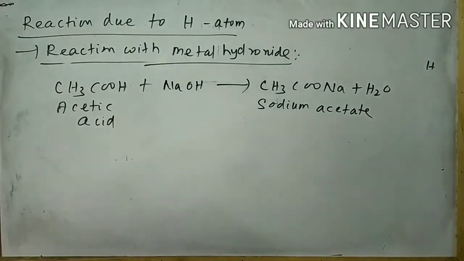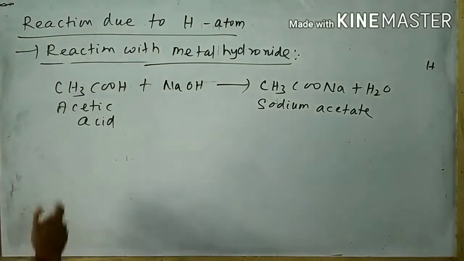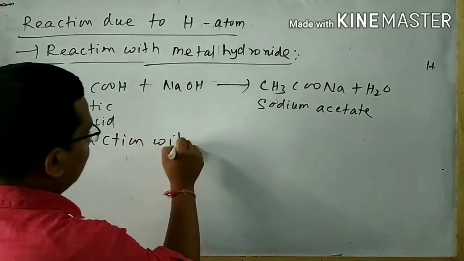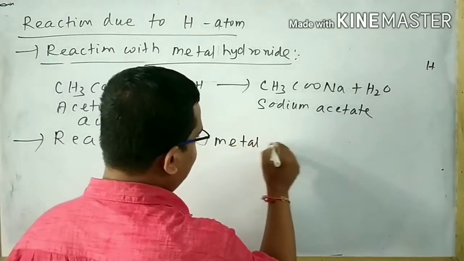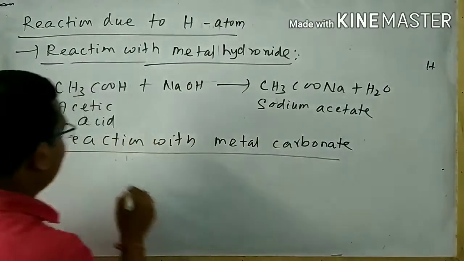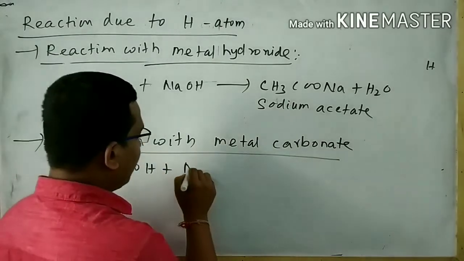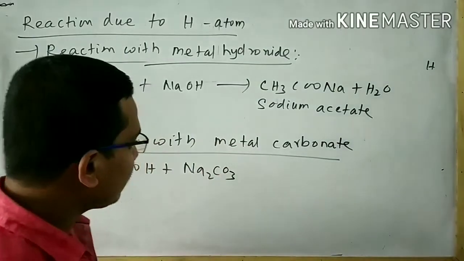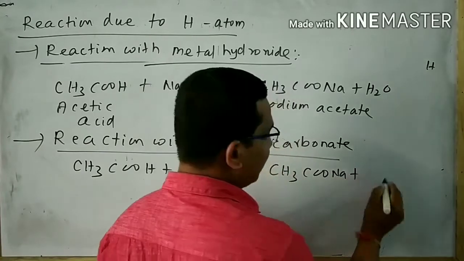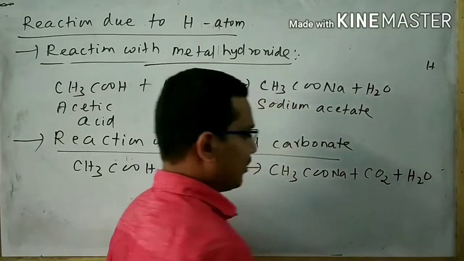What is the statement for this reaction? When acetic acid reacts with sodium hydroxide, then sodium acetate is formed. Next is the reaction with metal carbonate. Suppose take acetic acid. When it is subjected to reaction with sodium carbonate, Na2CO3, then what happens? Sodium acetate is formed with the release of carbon dioxide and water.